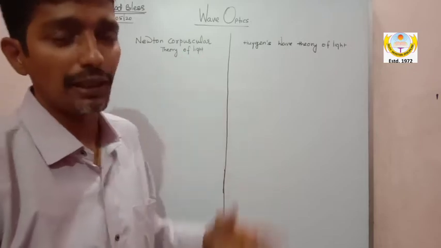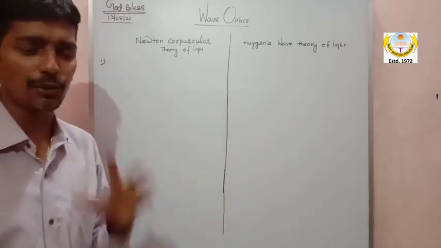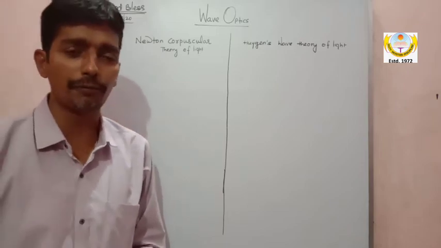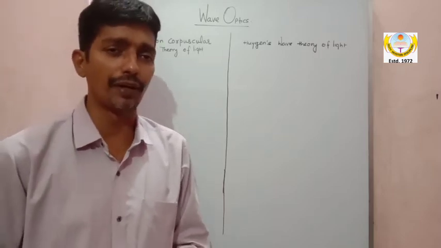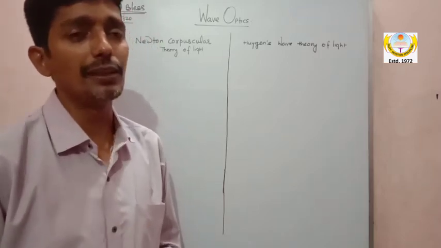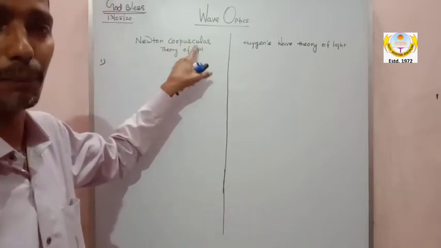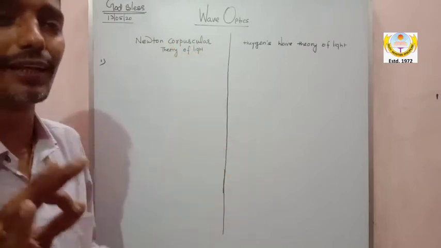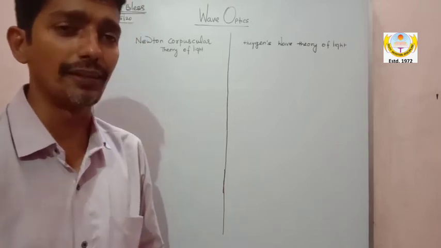Now my dear, let's begin with wave optics. In that, the very first question, before we go to wavefront and wave normal and different types of wavefront, is Newton's corpuscular theory. Corpuscular theory of light. Newton has proposed this theory, and the name was Newton's corpuscular theory of light.